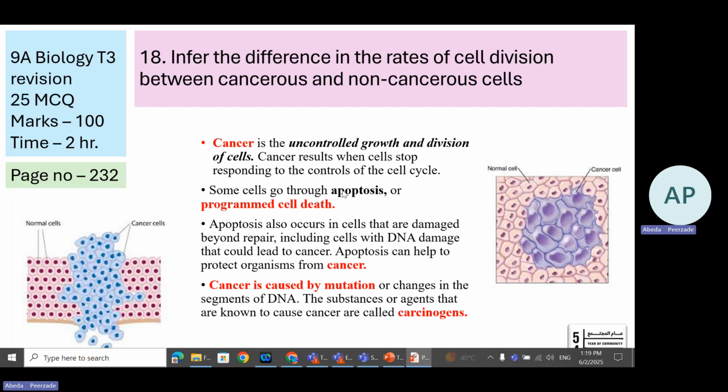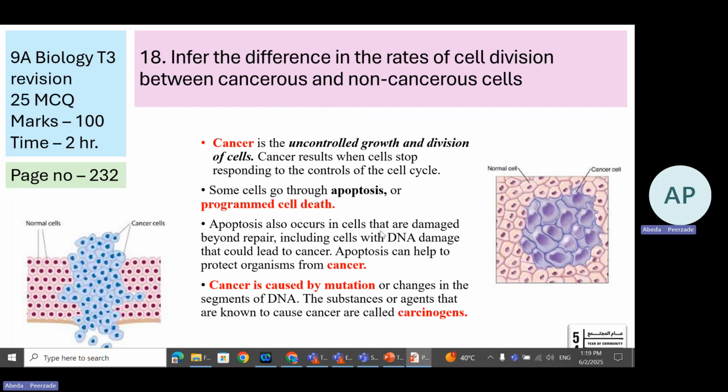Some cells go through apoptosis. Another important word: apoptosis is a process of programmed cell death. Remember apoptosis with programmed cell death, and cancer with uncontrolled growth. Cancer is an uncontrolled growth of cells. Apoptosis is a death of cells.